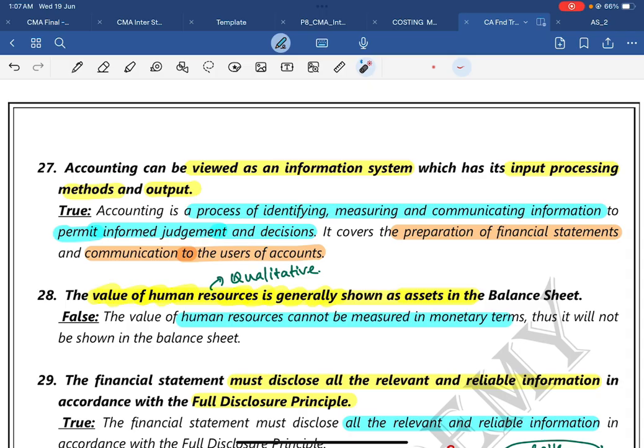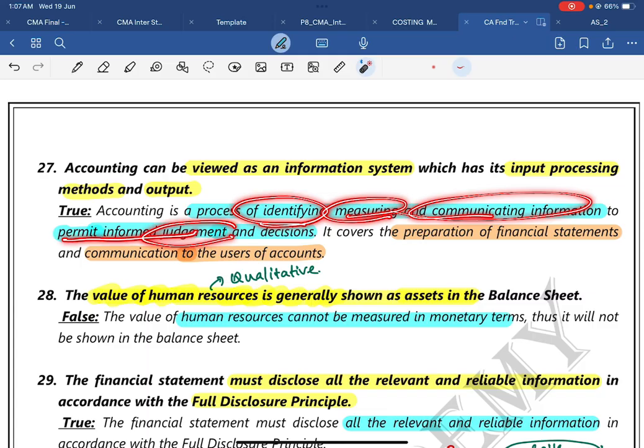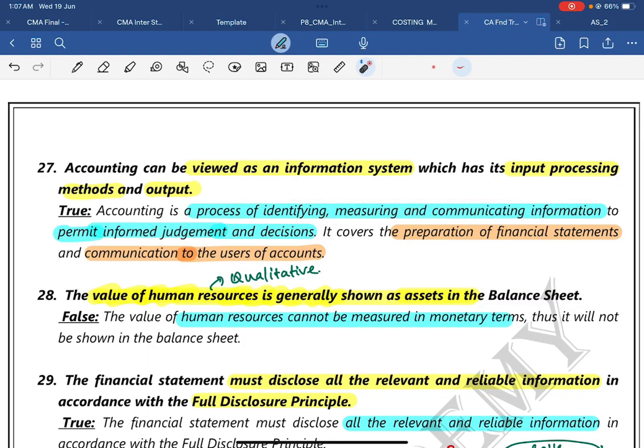Question 27. Accounting can be viewed as an information system which has its input, processing methods, and output. True. Accounting is a process of identifying, measuring, and communicating information to permit informed judgments and decisions. So it covers preparation of financial statements, and the output is the communication to the users of the accounts. So it is true only.